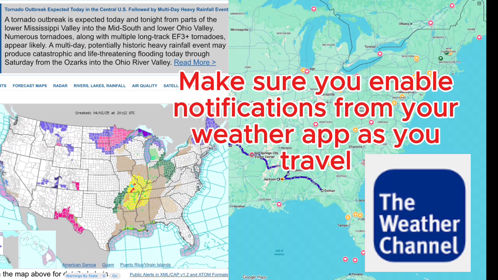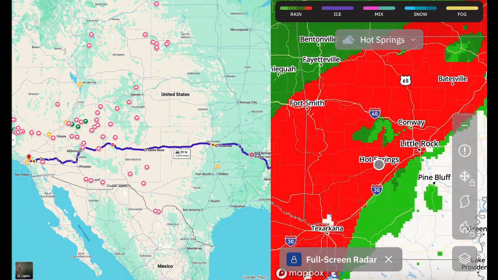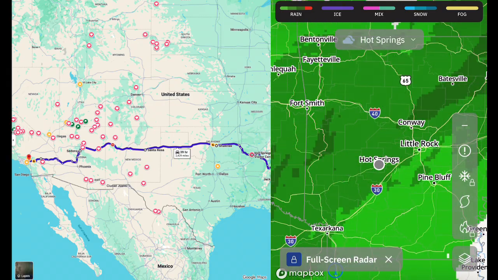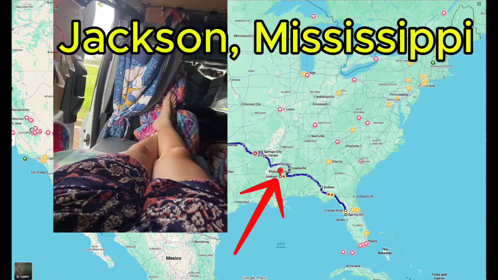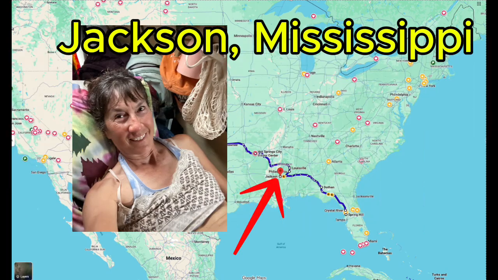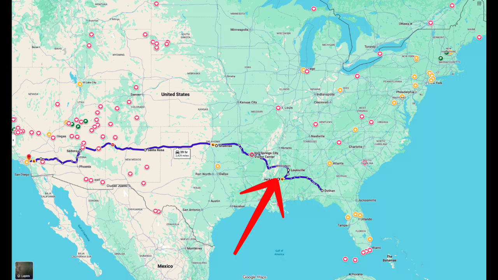As I drove west, I started to get notifications on my phone that there were increasing tornado and flood warnings at Hot Springs National Park. It quickly turned from this to this. I stopped short of my destination, Hot Springs National Park, and pulled in at a Cracker Barrel for the overnight in Jackson, Mississippi to wait out the storm and plan my next move.